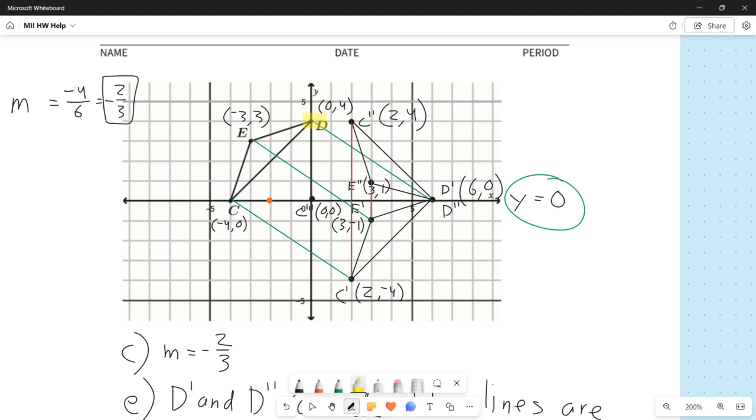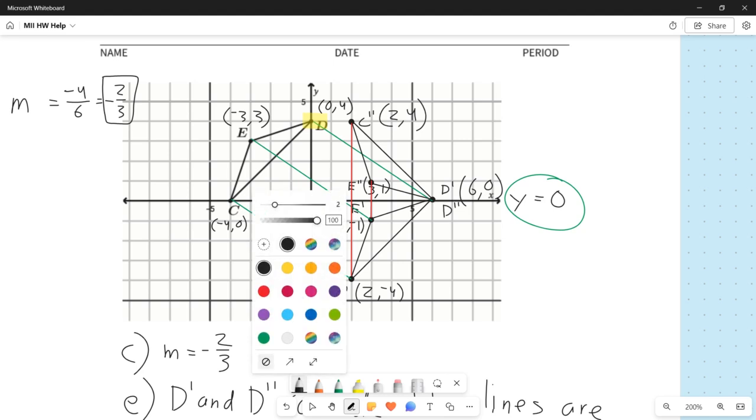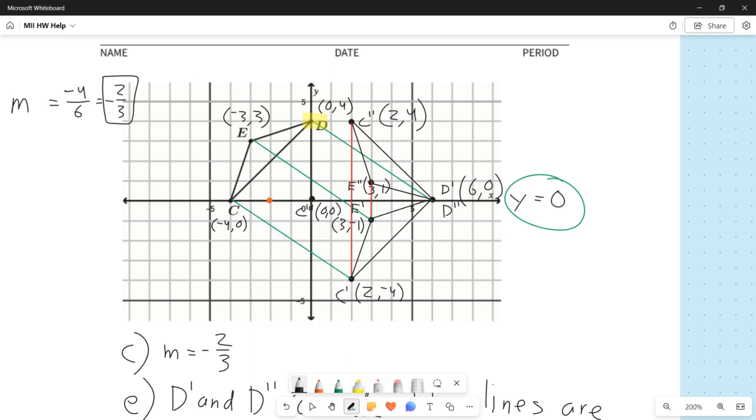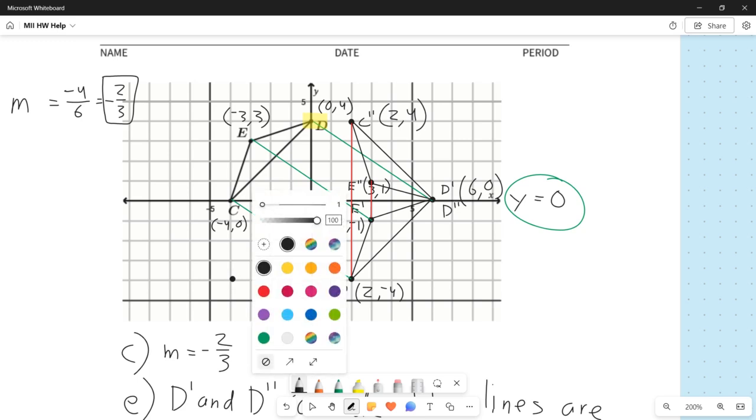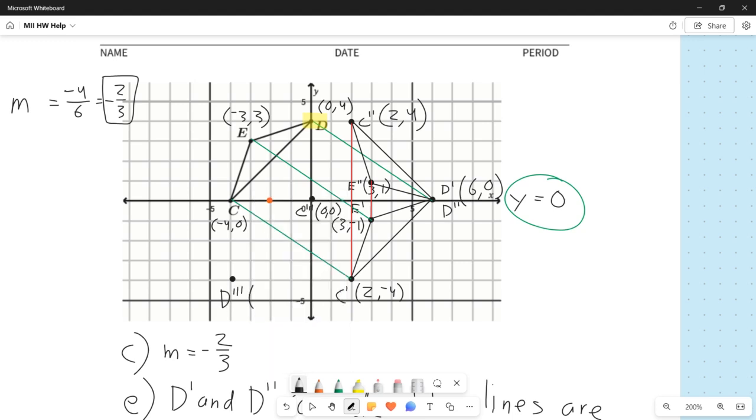So from orange I go down 4 more and left 2 more. I repeat the journey. So that brings me to there, and that is D triple prime. And the coordinates there are -4, comma, -4. So that's D triple prime.